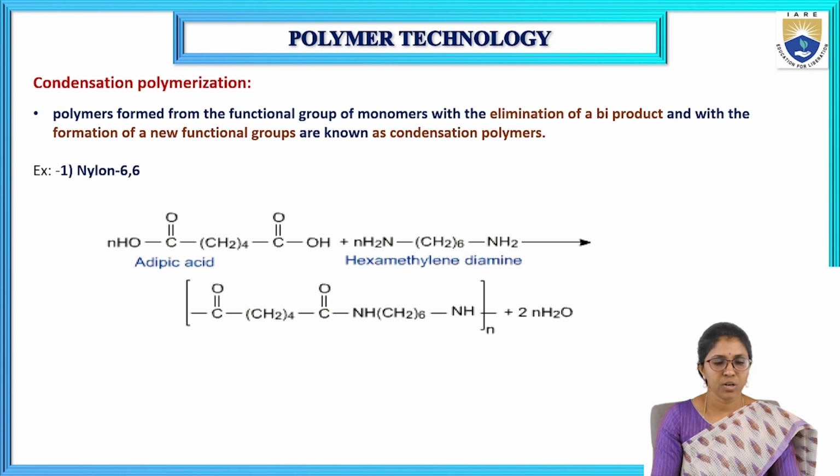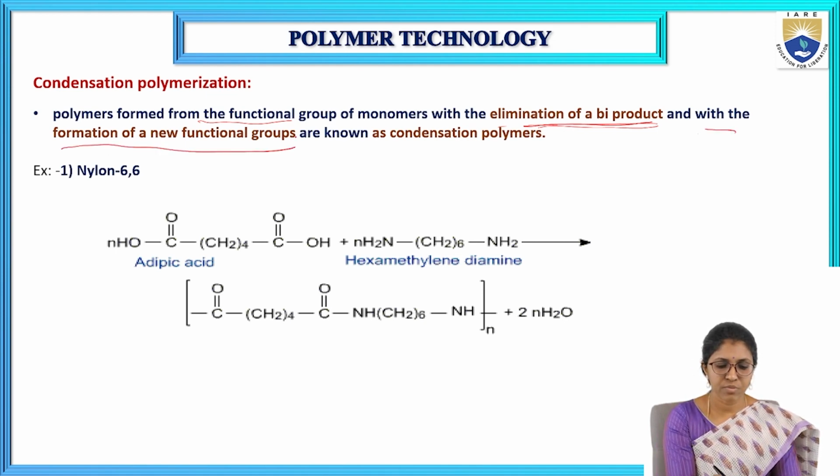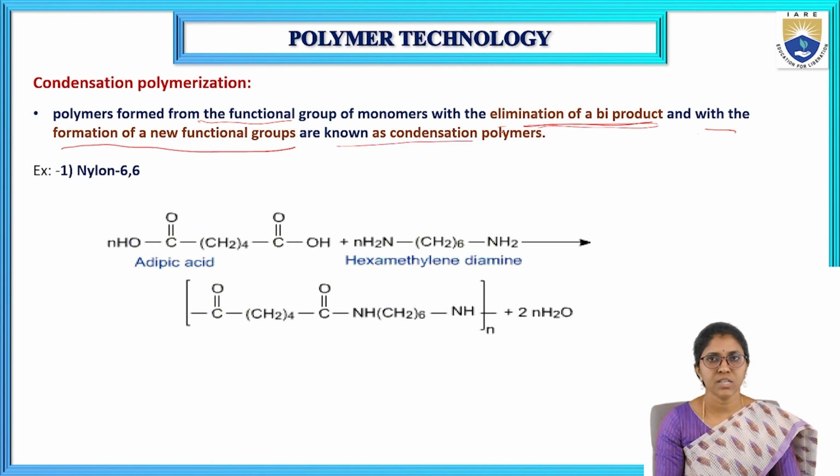So what is condensation polymerization? Here polymers are formed from the functional groups of monomers with the elimination of a byproduct, and with the formation of new functional groups. So this is called condensation polymerization, and these polymers are called condensation polymers.